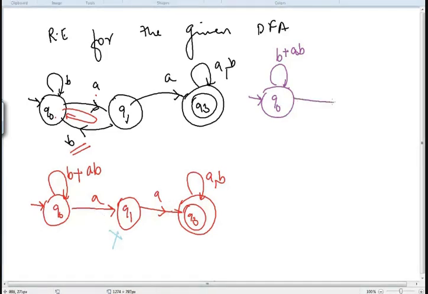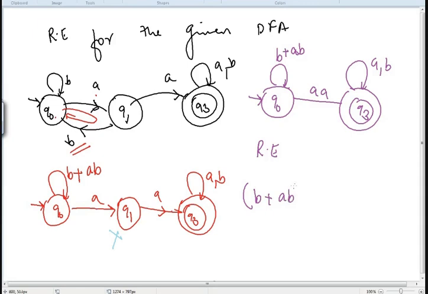So I can give a transition of AA and give this as Q3 as it is and a self loop of A comma B. That means now the regular expression will become (B plus AB) whole star. इसका whole star किया है. AA and (A plus B), since this is also a self loop, I'll give (A plus B) whole star. So this will be your final regular expression for the given 3-state machine.